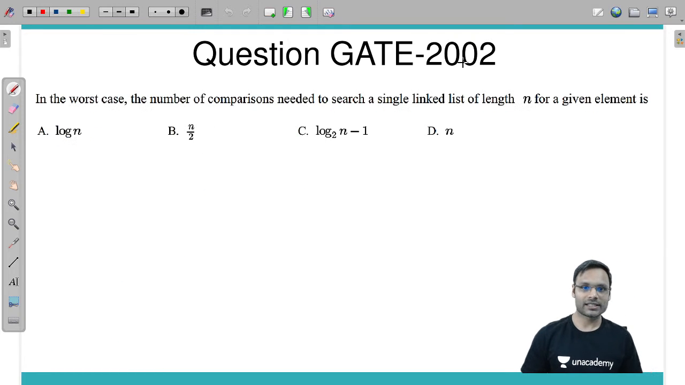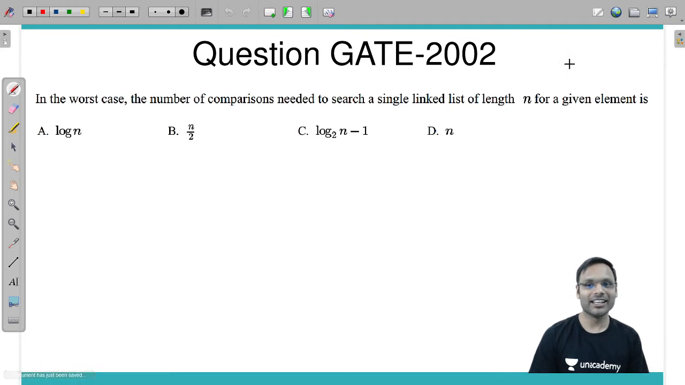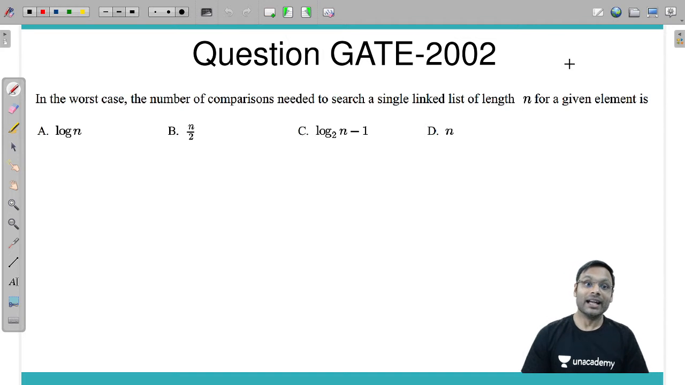In the worst case, the number of comparisons needed to search a singly linked list of length n for a given element is what? You need to search a singly linked list with n elements for an element. Then in the worst case, how much complexity is needed?